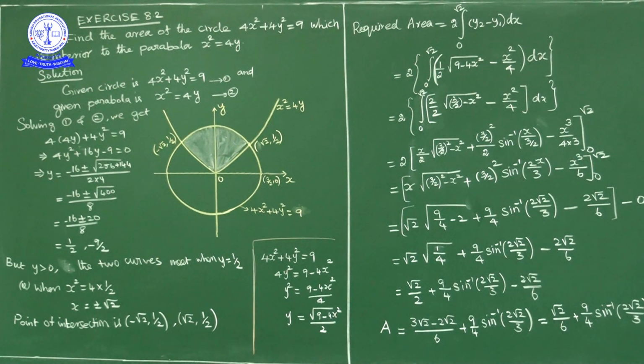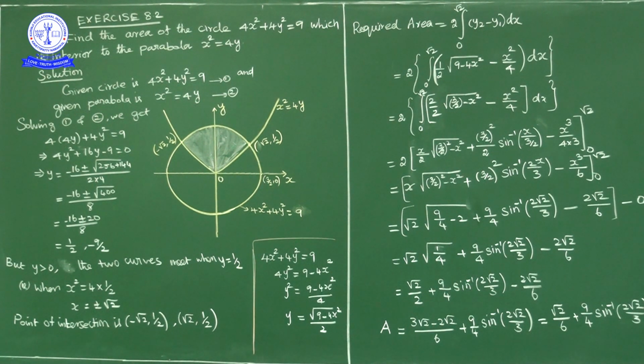Good morning, students. Now we are going to discuss applications of integrals, exercise 8.2. First question: find the area of the circle 4x² + 4y² = 9, which is interior to the parabola x² = 4y. Here the circle equation is given, and the parabola x² = 4y is symmetrical about the y axis.